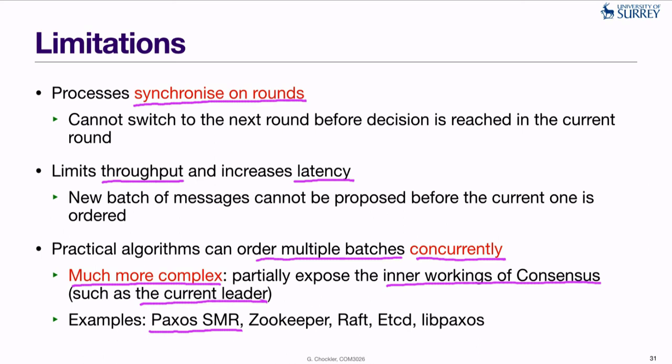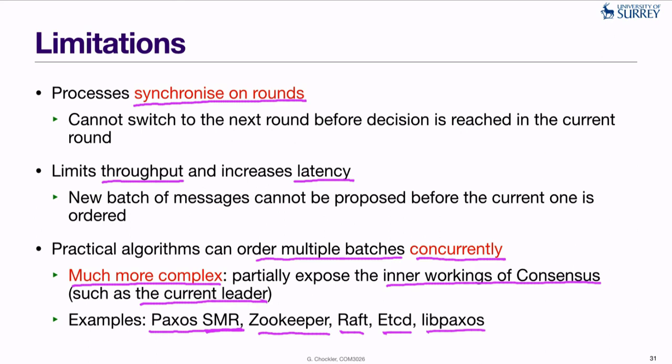There is a complete implementation of state machine replication based on Paxos consensus that we considered. This is a theoretical paper, but then there are a number of practical implementations that followed similar guidelines. That includes Apache Zookeeper, Raft, etcd, libpaxos, and many others as well.